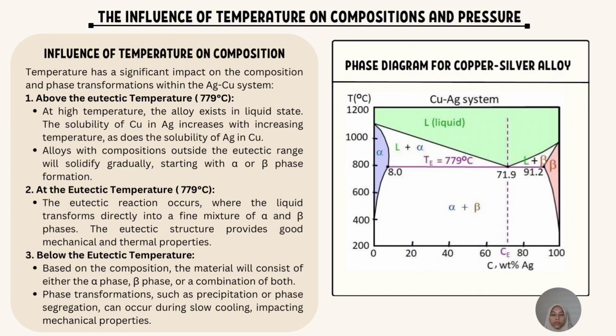Once the temperature drops below 779 degrees, the structure of the alloy depends on its composition. The material may consist of either the alpha phase, the beta phase, or a combination of both. During slow cooling, phase transformations such as precipitation or phase segregation can occur, which may affect the alloy's mechanical properties.